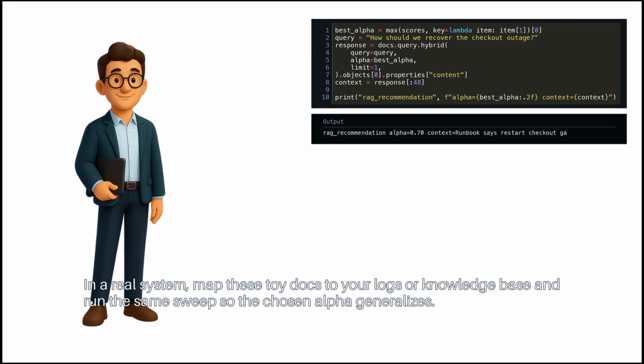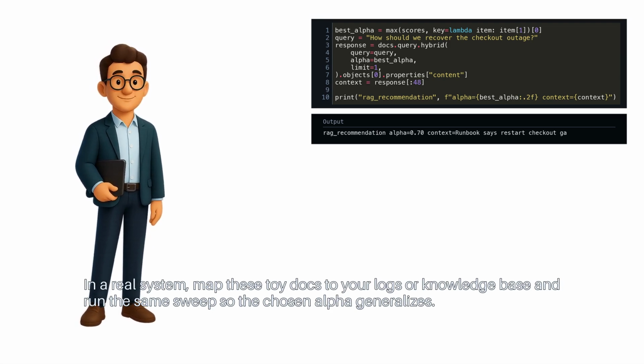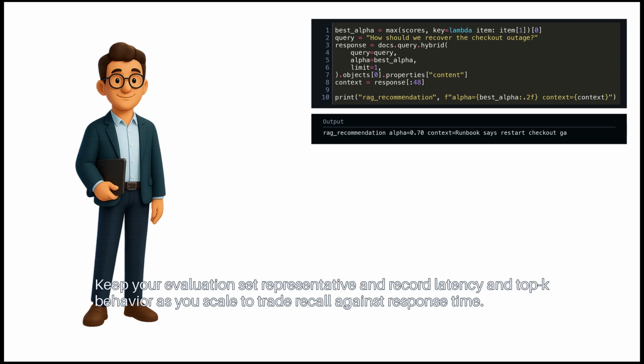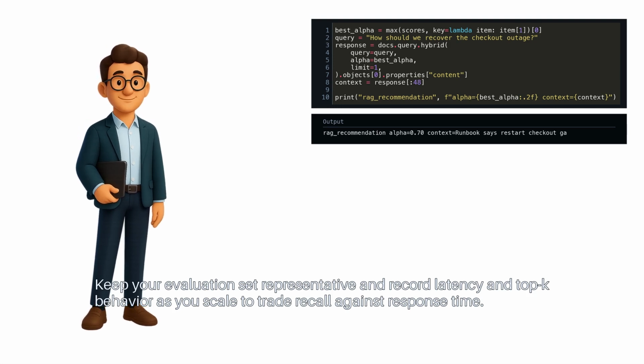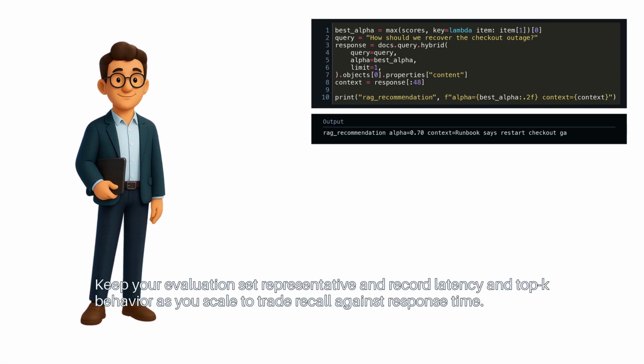In a real system, map these toy docs to your logs or knowledge base and run the same sweep so the chosen alpha generalizes. Keep your evaluation set representative and record latency and top K behavior as you scale to trade recall against response time.